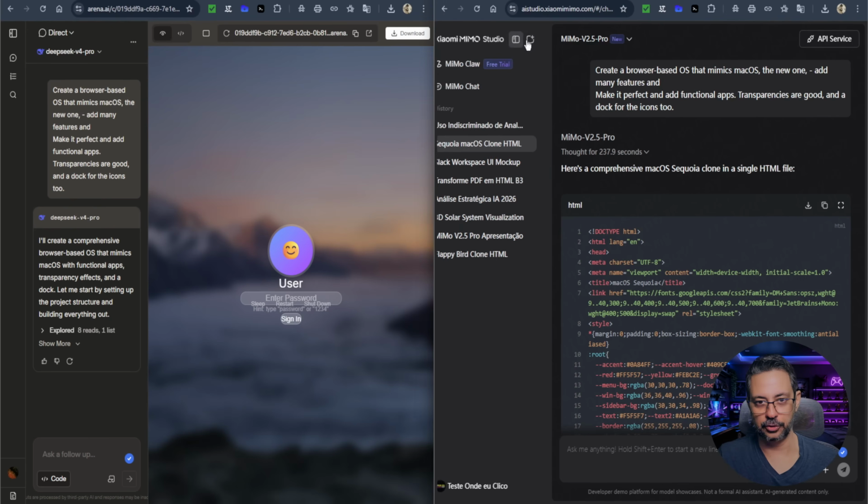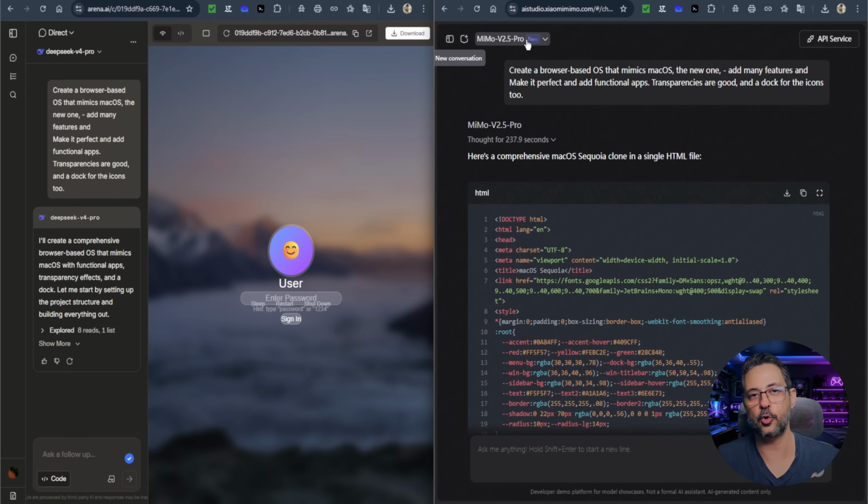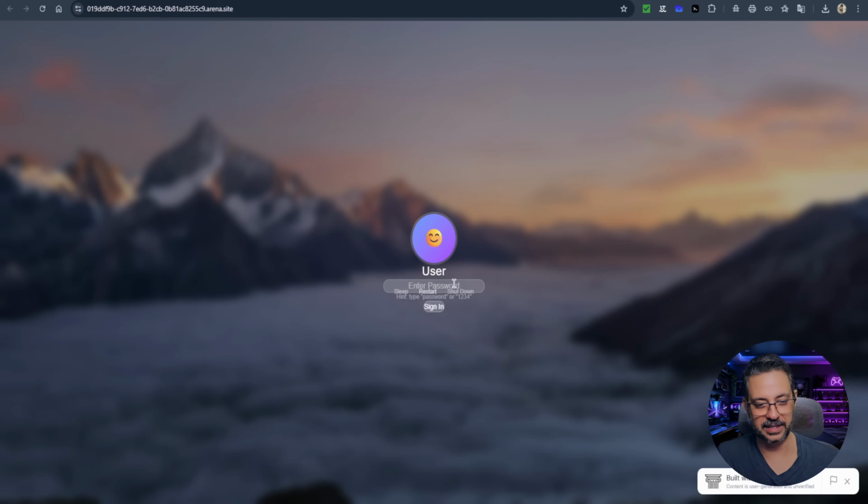Then, in this other test, I asked it to do a rendering, to copy, to emulate Apple's operating system. First here, the version made by DeepSeek V4 Pro. Look, it made a login screen here. It's a bit buggy because the texts are overlapping, but that's okay. I'll enter the password here. 1, 2, 3, 4. Done.